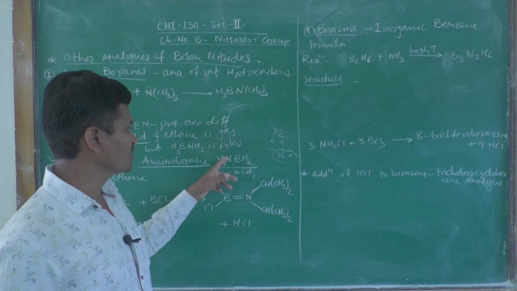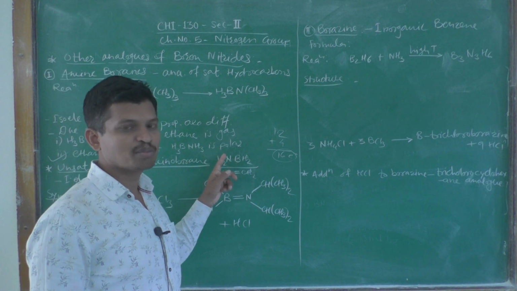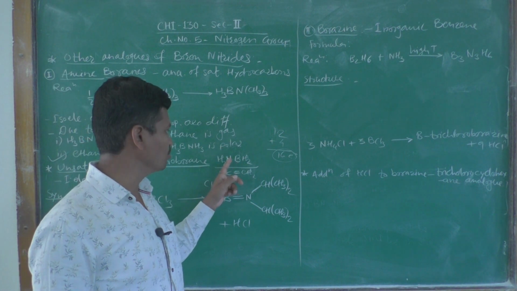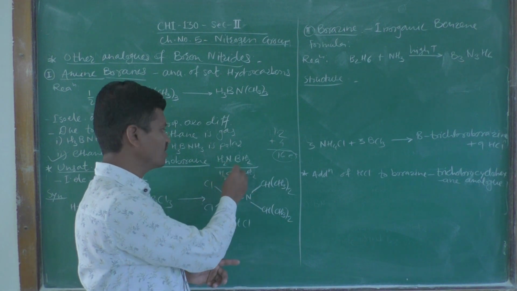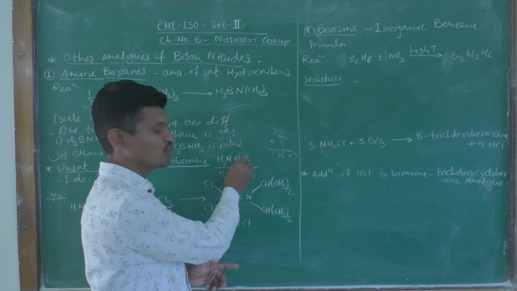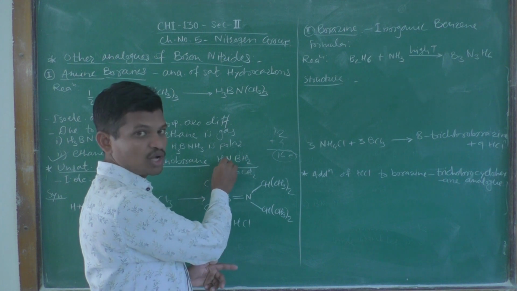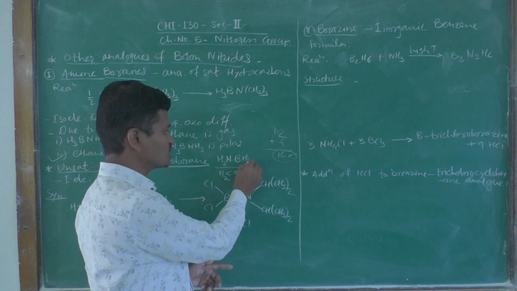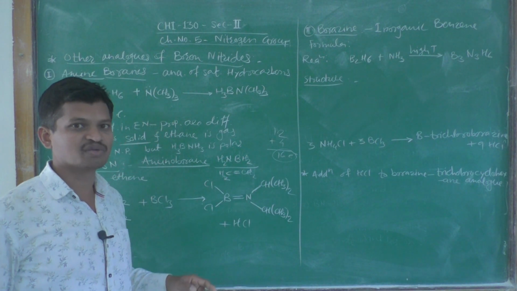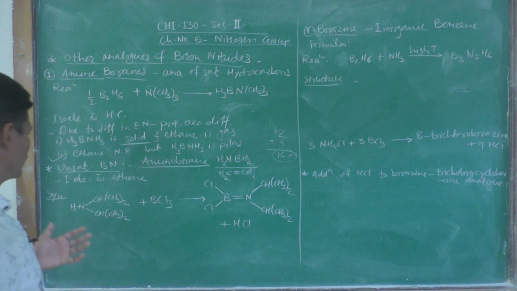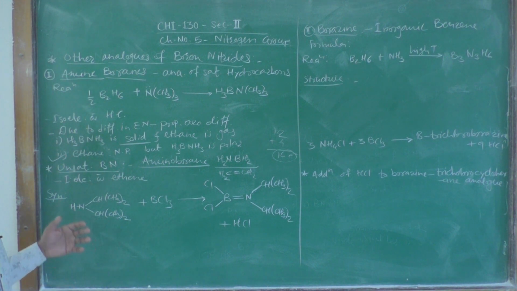In a similar way, the total number of electrons present in the aminoborane NH2BH2 is also 16, that is nitrogen 7, boron 5, 7 plus 5 is 12, plus 2 hydrogens 14, plus 2 hydrogens 16. Okay. So, that is why these are isoelectronic with the ethene or ethylene molecule. Now, next one is the synthesis of these aminoboranes, that is, unsaturated compounds.